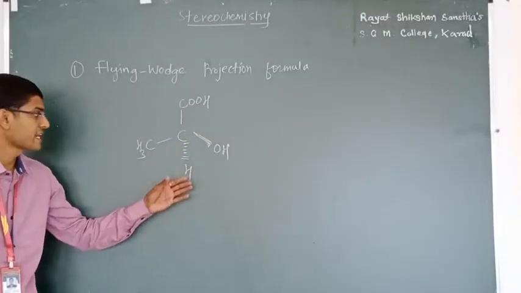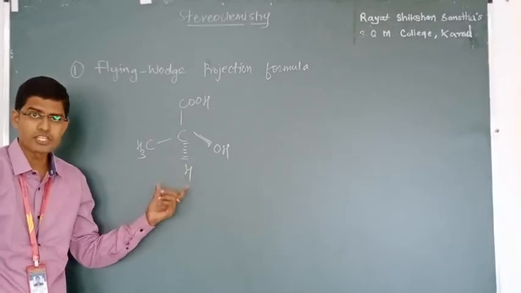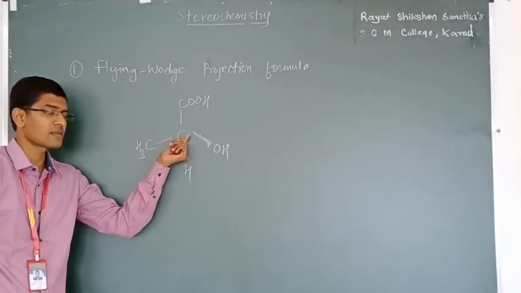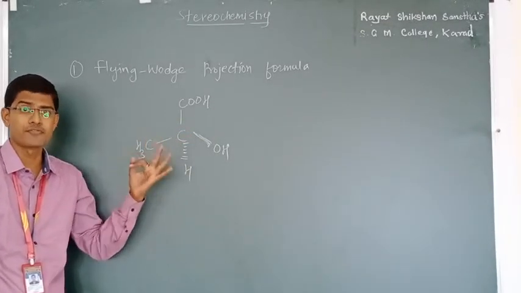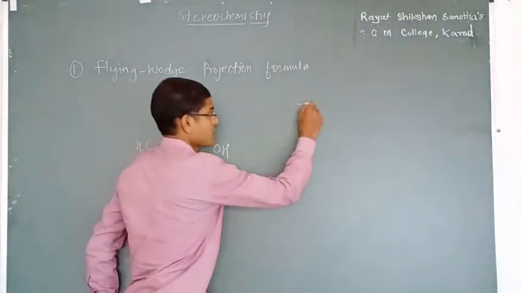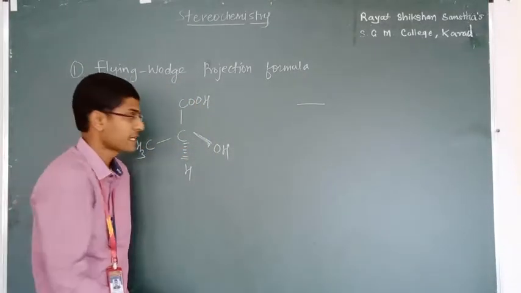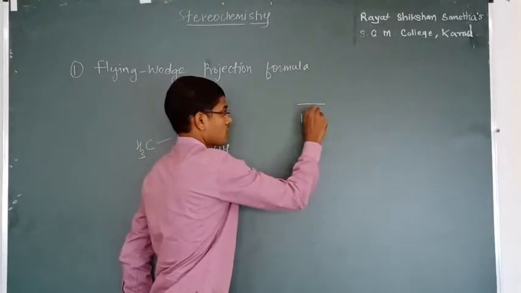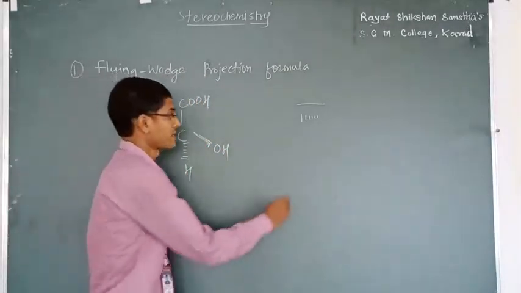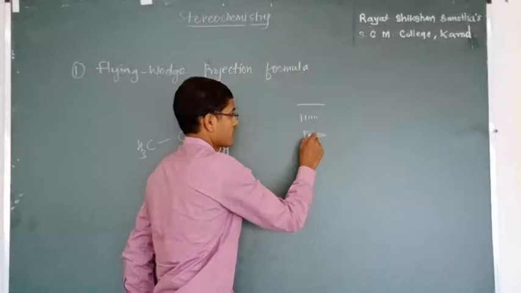Lactic acid is shown like this, in which the bonds to the central carbon atom are shown in 3 different ways. First bond is a normal line, second bond is a dotted dash line, and third one is a dark one.